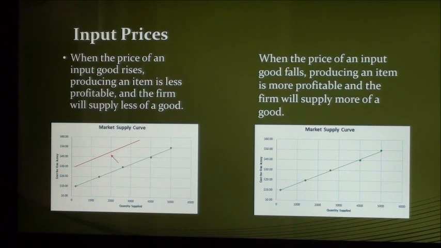When the price of an input good falls, the firm will receive more profit for each item sold, and it will therefore supply more of the good. For example, if the cost of fabric decreases, Packer jerseys will be less expensive to make, and the Pro Shop will supply more of them, increasing supply.